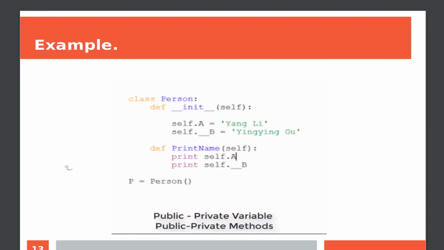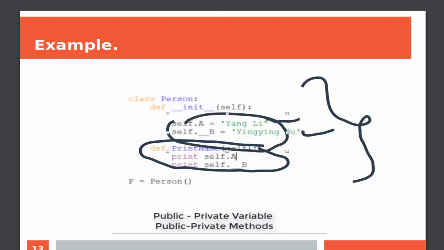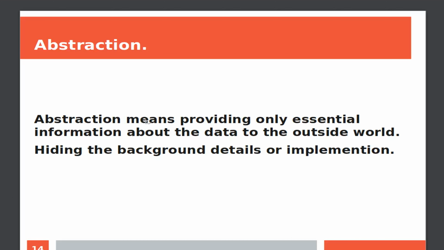For example, if we take a class of person, we write different variables, and you can see different functions. One function is to print the name. So the key point is encapsulation. It binds both variable and function together. And the next feature is abstraction.